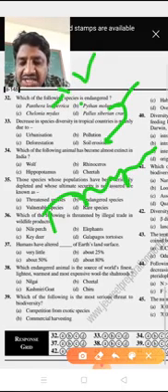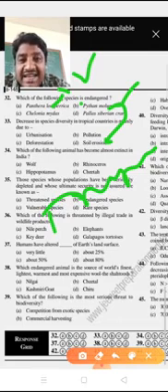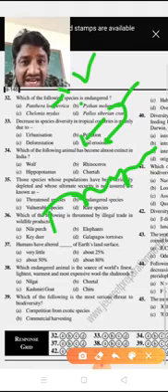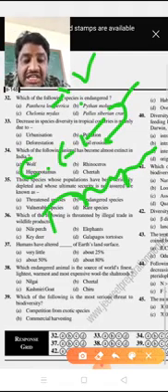Next, option C is Chelonia mydas. Actually this is the green turtle, which is located in sea areas. And the Siberian crane, also called the Siberian white crane, is critically endangered. It is mainly found in the East Asian region and also some regions of China.